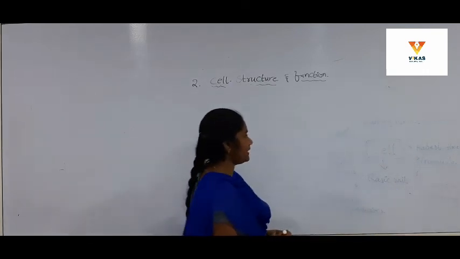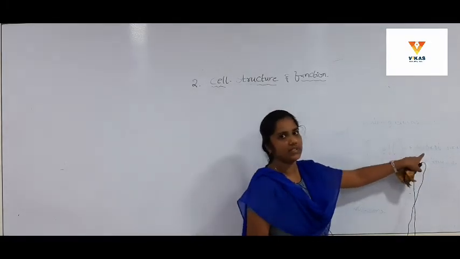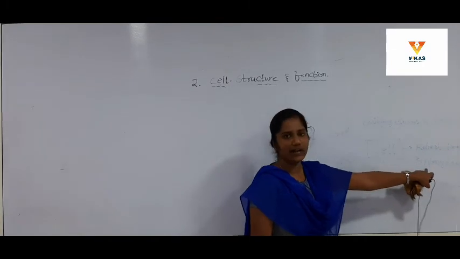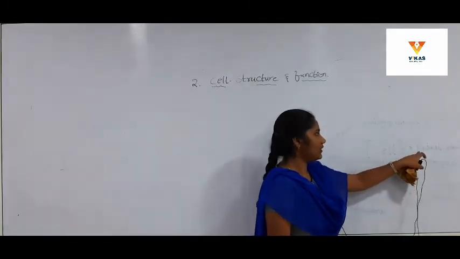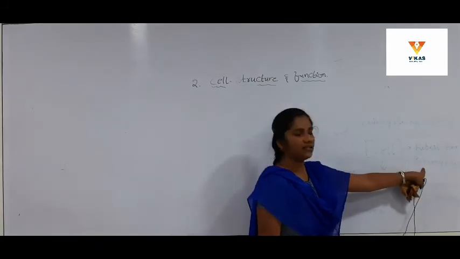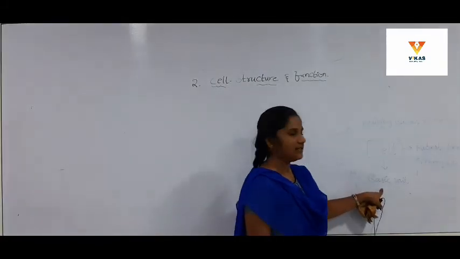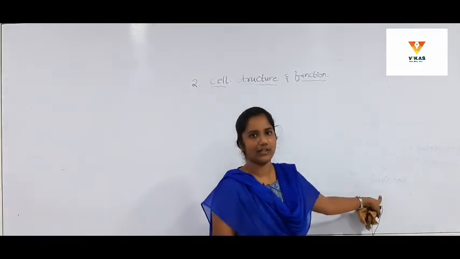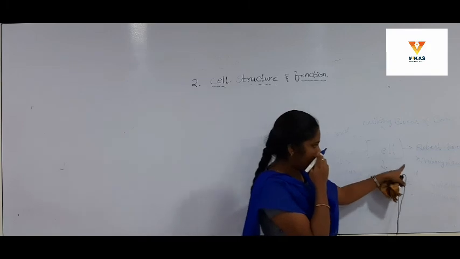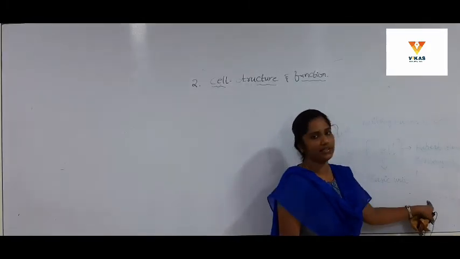Okay, what we have discussed here: the cell is discovered by Robert Hooke in the year 1665, and with the help of the microscope invented by Antony Leeuwenhoek, who is called the father of microbiology. The cell is the basic unit, that means the structural and functional unit of our body, and depending on the number of cells in the organisms, organisms are of two types, multicellular and unicellular.